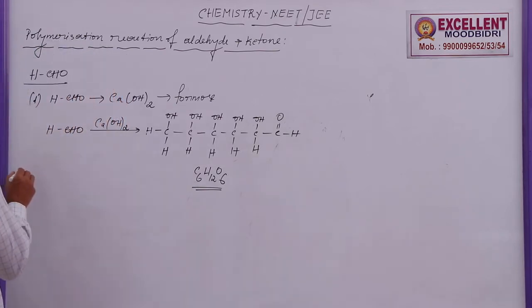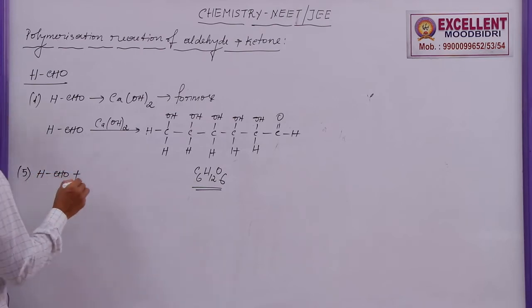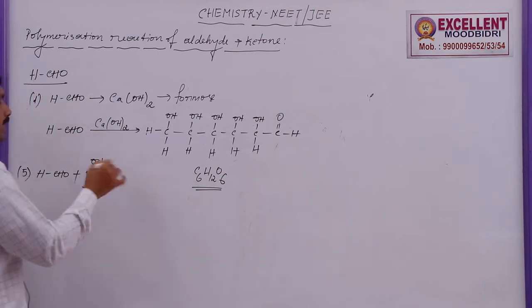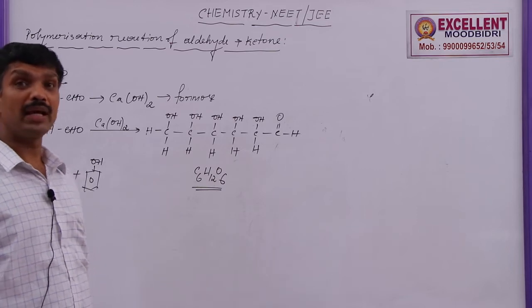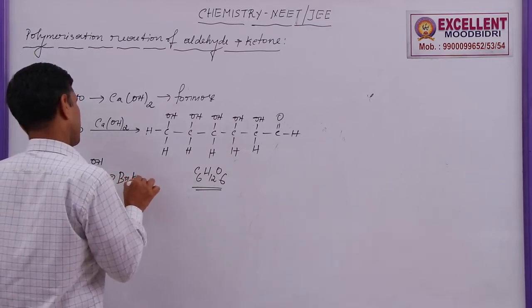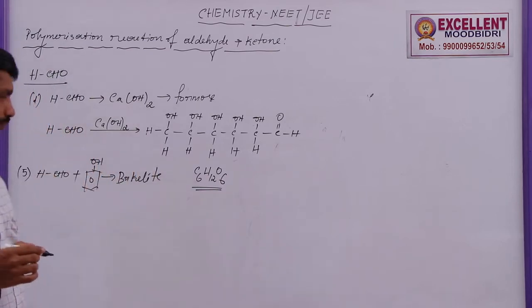Next, the fifth one: when formaldehyde is treated with phenol, the resulting polymer is Bakelite. We know how Bakelite is formed.